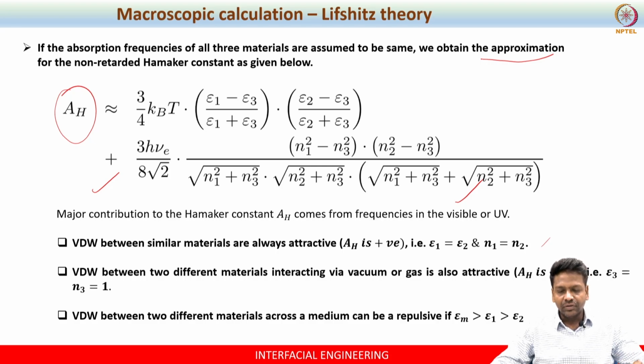But in some situations, let's say when the permittivity of the medium is slightly larger than the permittivity of the materials, in such a situation you can expect the van der Waals force between the materials can be repulsive, and the Hamaker constant can be negative. So in a special case, one can encounter this scenario.